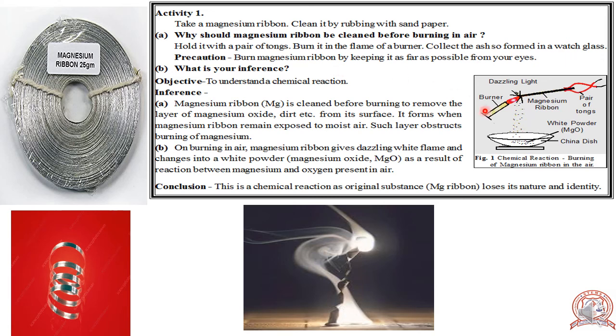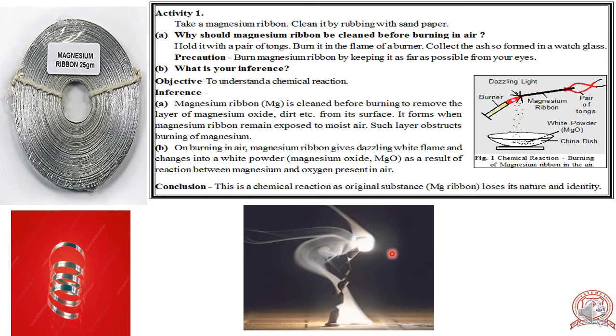So, on burning in air, magnesium ribbon gives dazzling white flame and changes into a white powder, that is magnesium oxide, as a result of reaction between magnesium and oxygen present in air. In short, this magnesium reacts with oxygen, gives magnesium oxide.